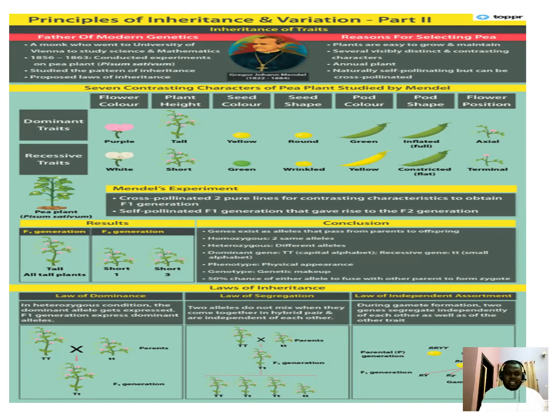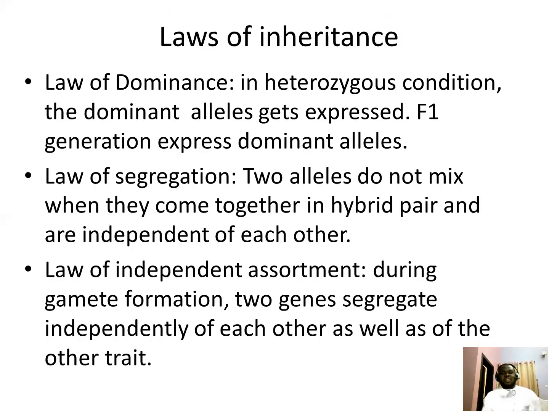So these are the three laws which Gregor Mendel proposed about inheritance: the law of dominance, the law of segregation, and the law of independent assortment. In the law of dominance, in the heterozygous condition, the dominant alleles get expressed. The F1 generation expresses dominant alleles. Next, two alleles do not mix when they come together in hybrid pairs and are independent of each other.